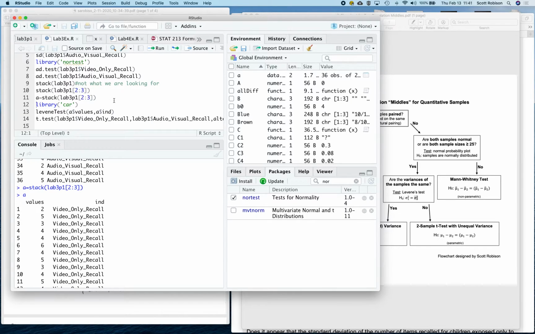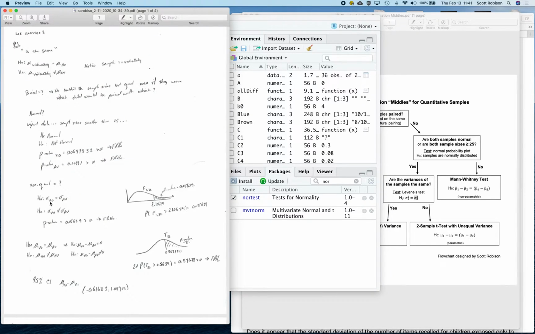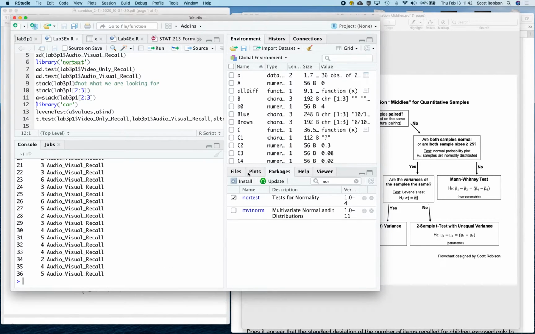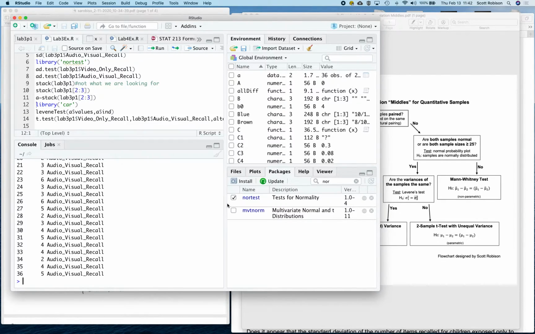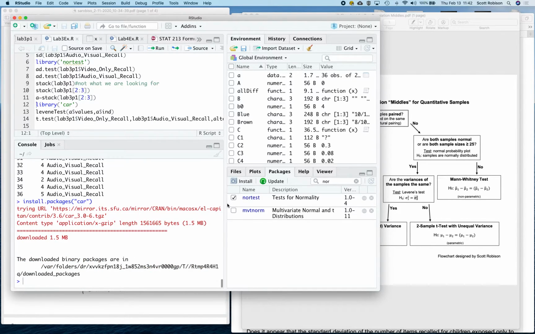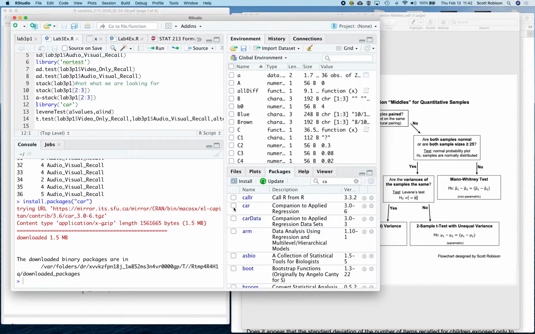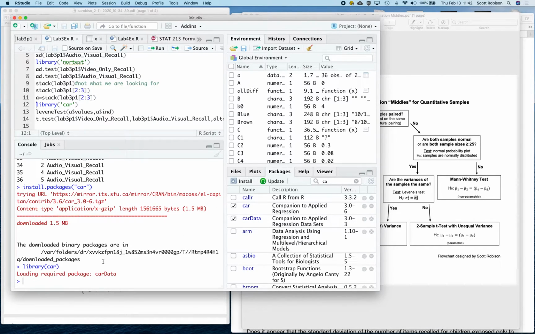Now to perform Levene's test, which of course is the test of equal standard deviation or equal variance, if you like to write it that way, I need to make sure that I have a package called car installed. So I'm going to make sure that car is installed, and after car is all properly installed, of course, I need to load it as well.